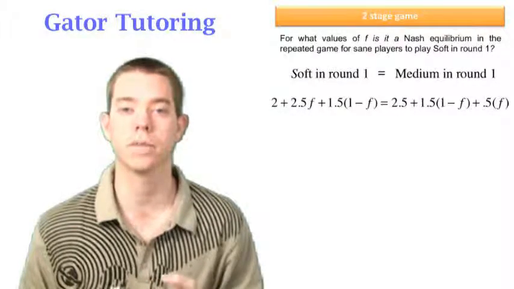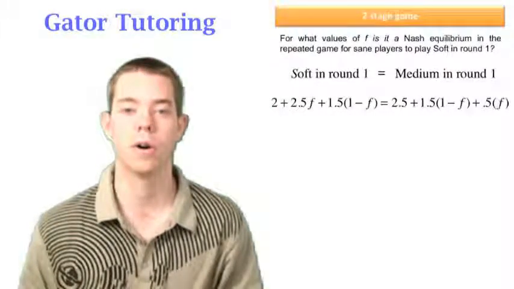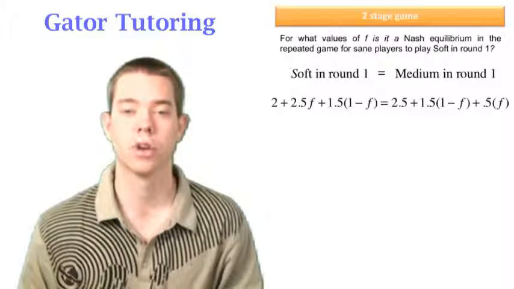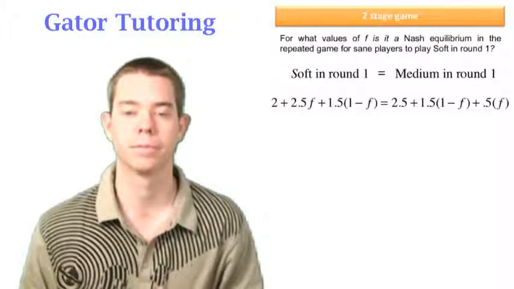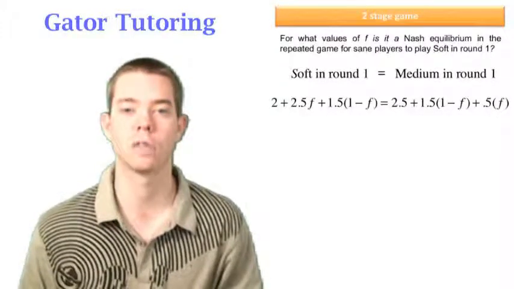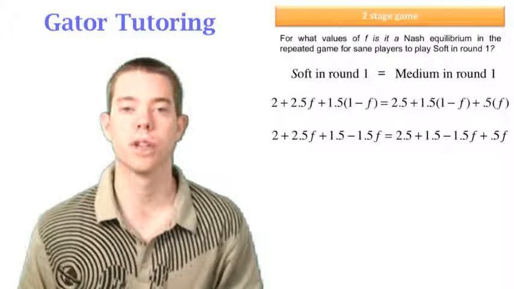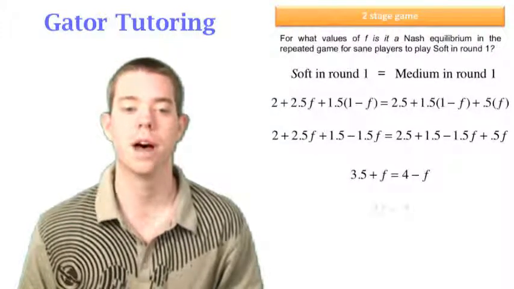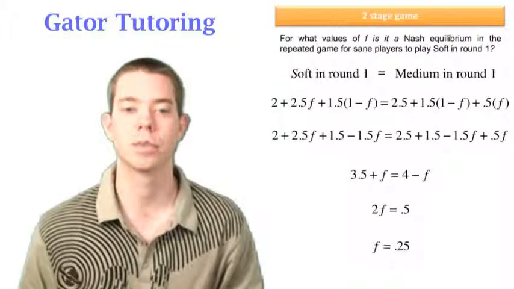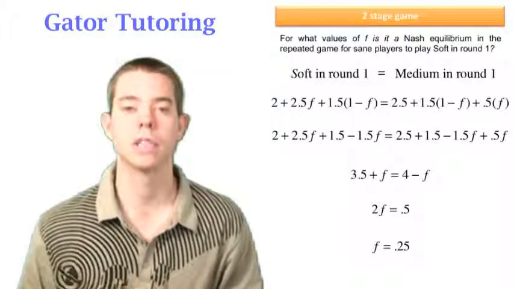So Haley will only get 0.5. So we're comparing, again, soft in round 1 to medium in round 1. Make sure you know how to match up your payoffs with F and 1 minus F. From here, we're just going to be solving for F. This is a lot of algebra, a lot of distributing, and we see that F, in this case, is equal to 0.25, or F is equal to 1/4.